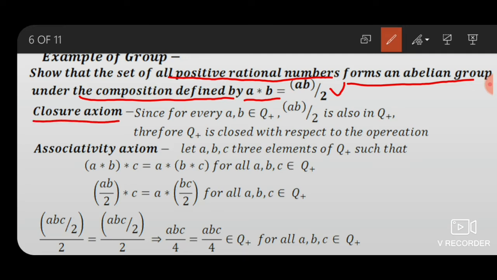Since for every elements A, B belonging to positive rational numbers, then AB by 2 is also in positive rational numbers. Therefore, Q plus is closed with respect to the operation.